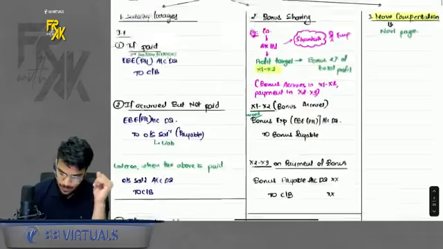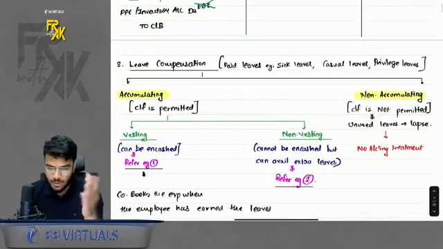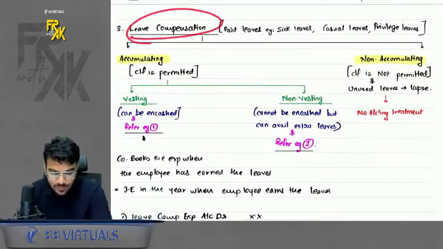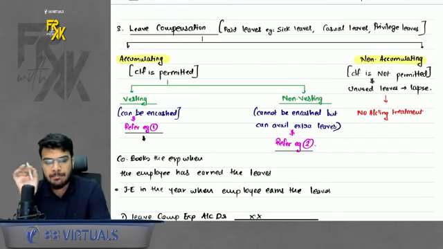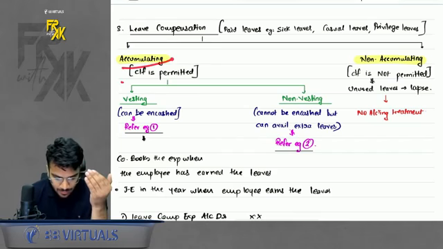Do remember. Okay, next part, leave compensation. I feel in short-term employee benefit, this is the most important part. Do remember the meaning of this. Leave compensation means every employee earns a certain number of leaves in the current year. These leaves can be of two types. One is accumulating, one is non-accumulating.